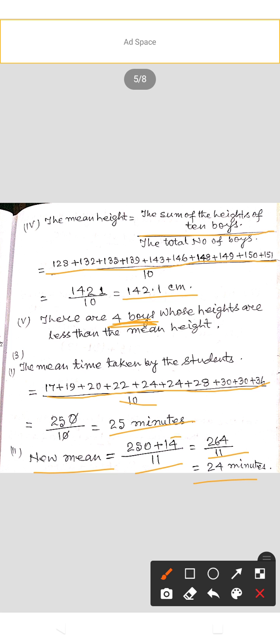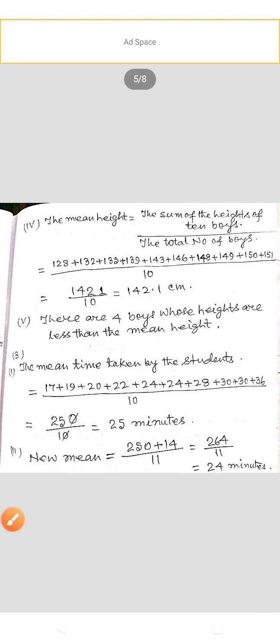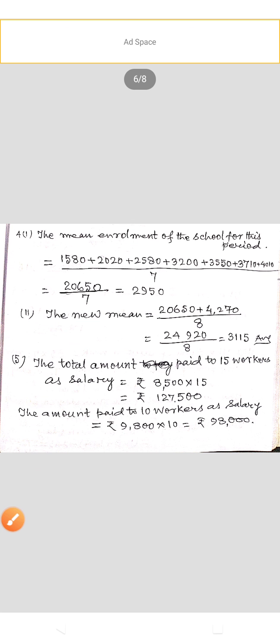First of all, there are 10 students who appeared in the examination, and 1 more student also appears. So the total number of observations equals 11. The new mean equals the sum of the time taken by the 10 students, that is 250, plus 14, by 11, equal to 264 by 11, that is 24 minutes.